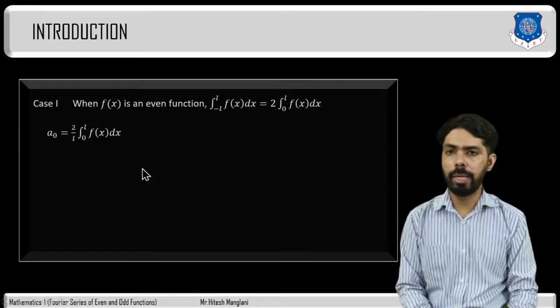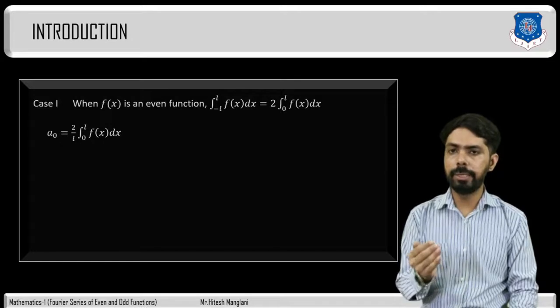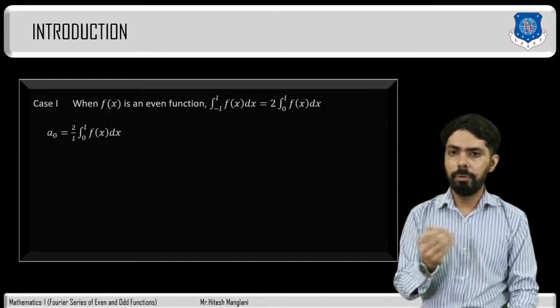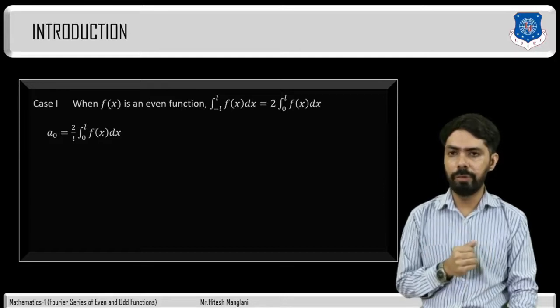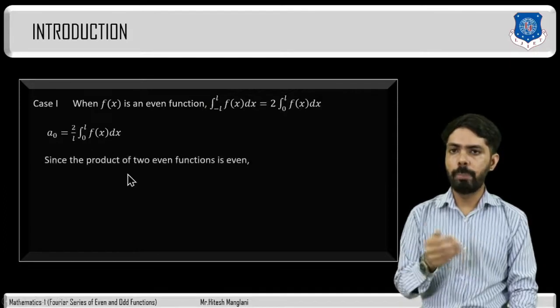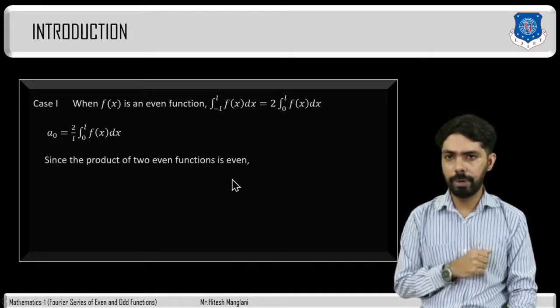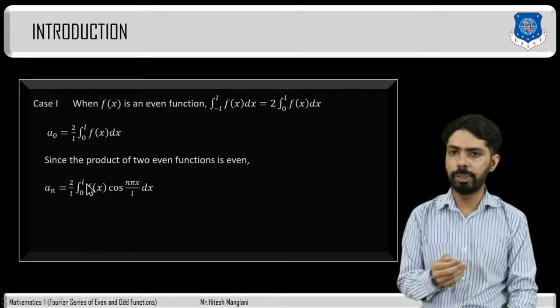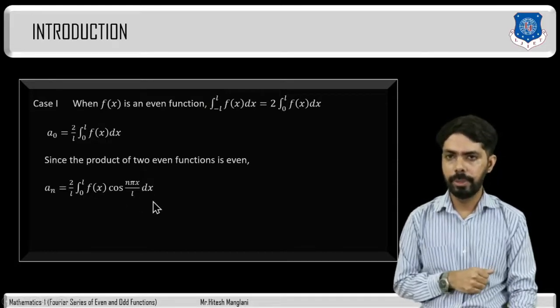Now we will find out an. So what is the formula of an? That is 1 divided by l integration minus l to l f of x into cos n pi x divided by l dx. Now here we are considering the case where the function is an even function and we know that cos is also an even function. So the product of two even functions is even. Therefore an will be 2 divided by l integration 0 to l f of x into cos n pi x divided by l dx.